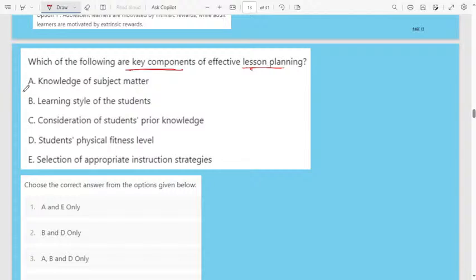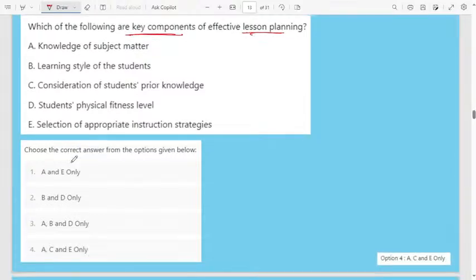First one, knowledge of subject matter. Second, option B, learning style of the students. Option C, consideration of students' prior knowledge. Option D, students' physical fitness level. E, selection of appropriate instruction strategies. The correct answer for this question is option 4, that means A, C, E is correct.